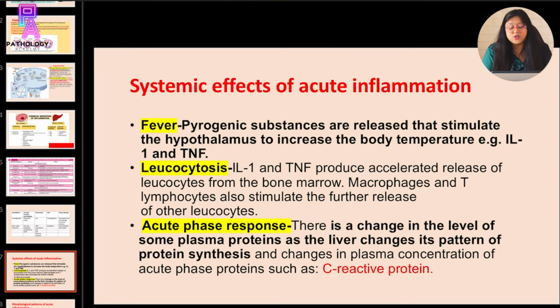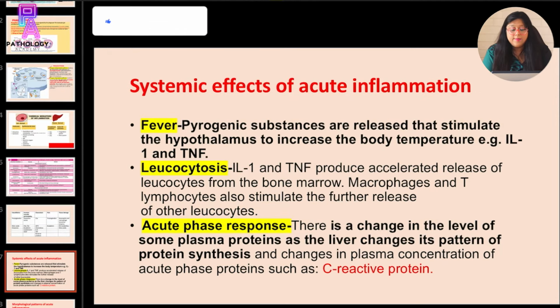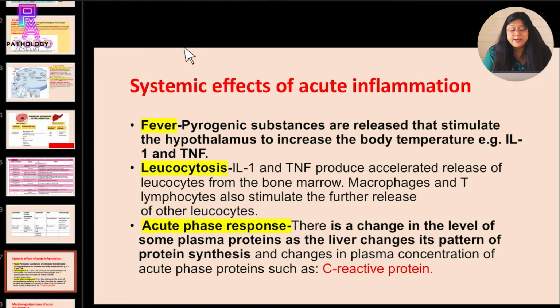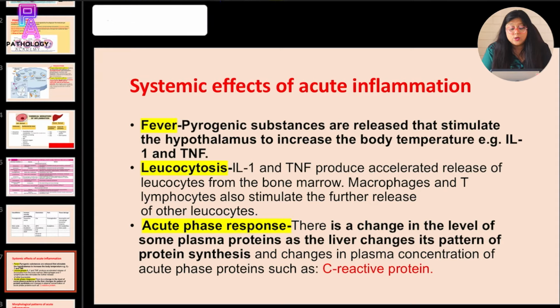Coming to systemic effects of acute inflammation. Well, the pyrogenic substances are released that stimulate the hypothalamus to increase the body temperature and cause fever. So first systemic effect is fever. Also there is leukocytosis because interleukin 1 and tumor necrosis factor produce accelerated release of leukocytes from the bone marrow. And there is release of C-reactive protein, which is an acute phase reactant because of liver changes in acute inflammation.